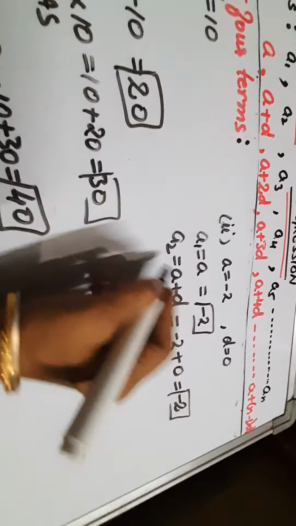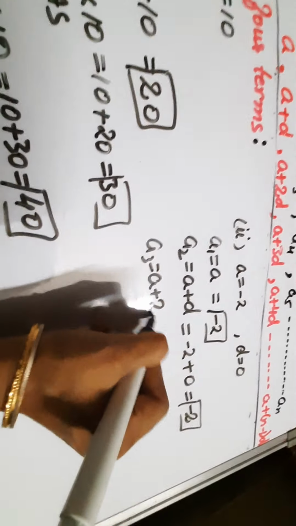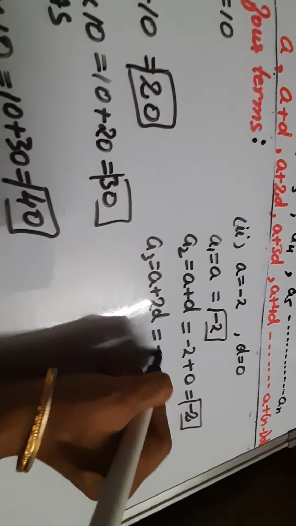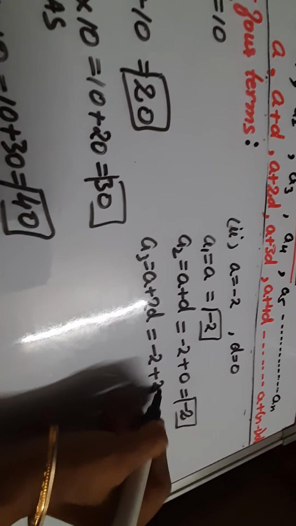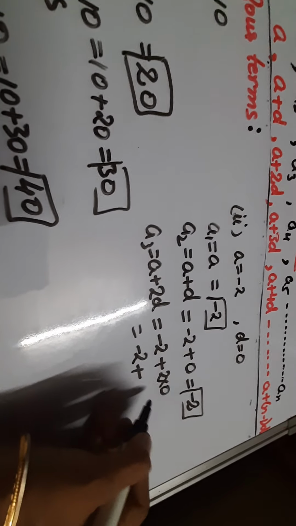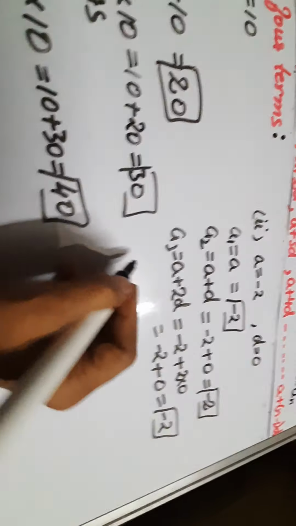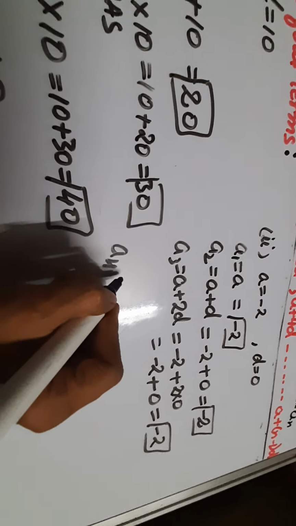So again minus 2. So A3, A plus 3 minus 1, 2D. So A is minus 2 plus 2 multiplied by 0. So minus 2 plus 2, anything multiplied by 0 is 0. So again you will get minus 2. Similarly, we need to find out four terms.